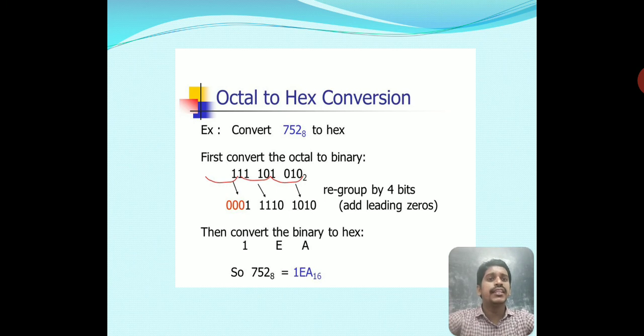Then we convert to hexadecimal. We divide our binary number into 4 digits, hence representing a hexadecimal number. Then we get 1EA, which is equal to 752 base 8. These are the conversions for octal to hexa conversion.